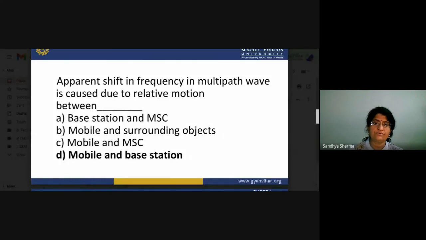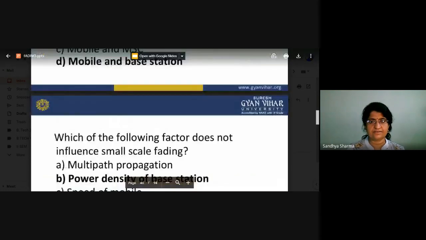So that is basically responsible for the antenna. Next, the apparent shift in frequency in a multipath wave is caused due to the relative motion between which? The options are base station and MSC, mobile and surrounding objects, mobile and MSC, and mobile and base station. So this is the reason.